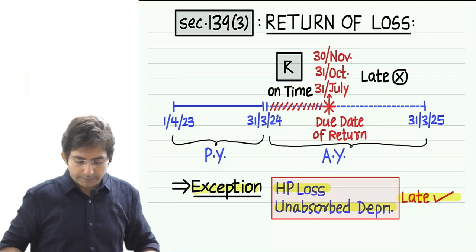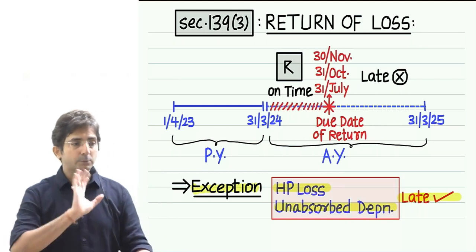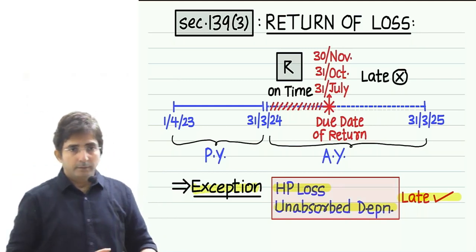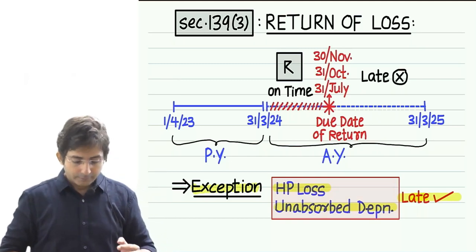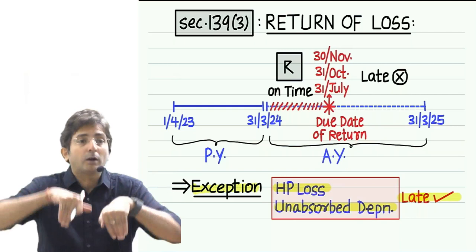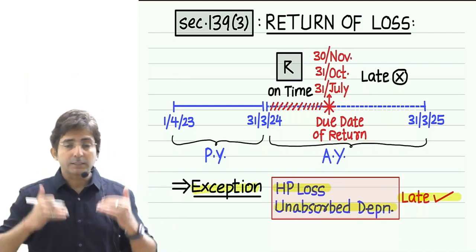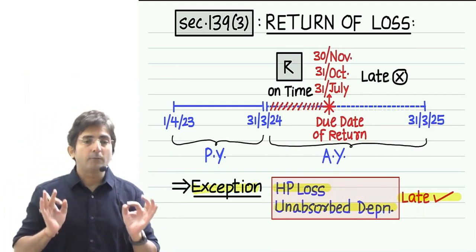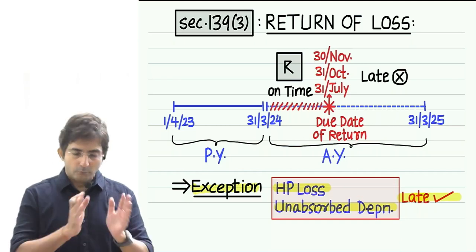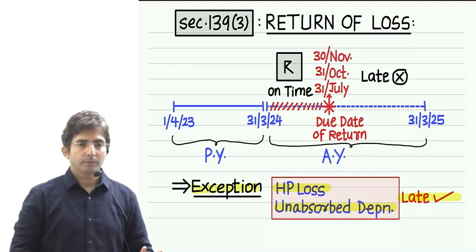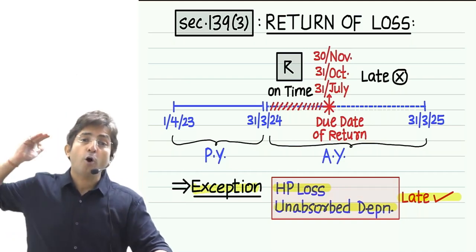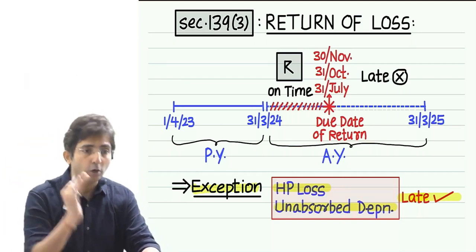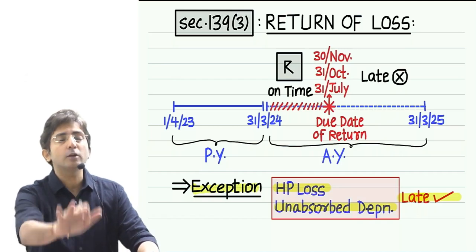So in 139(3), what did we study? First I explained the basic rule. If someone has suffered a loss, firstly inform your loss by filing a return, and secondly file the return strictly on time, even one day's delay is not allowed.